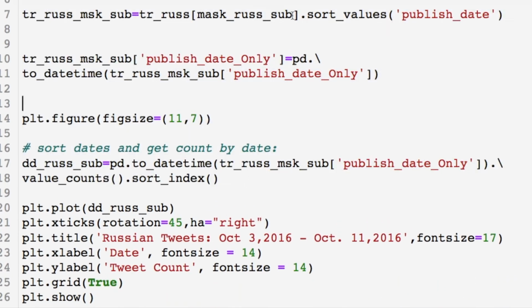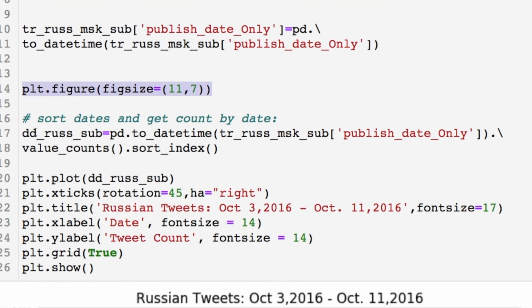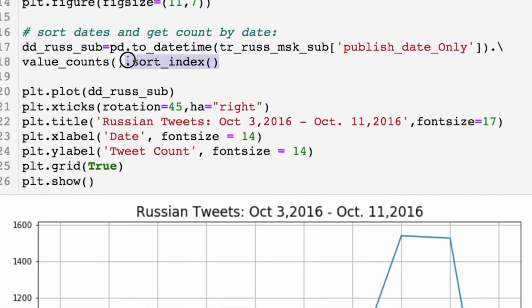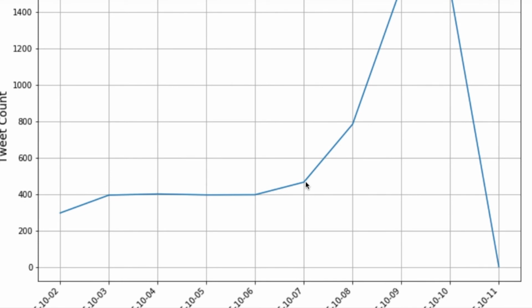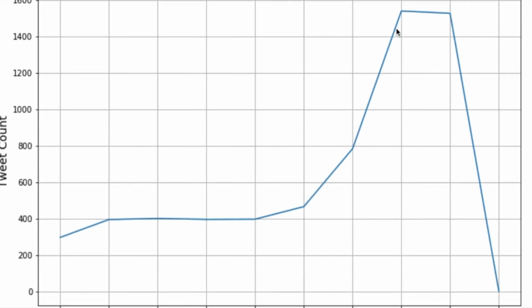Same exact thing. We take the subset dates, we sort the values of the dates, we convert it into datetime, then we start doing our formatting for our figure size, and we do the value counts of the month, day, year, and sort by the index, which is your date, and plot it off. And you notice that between the 6th and 7th, we do have a steady increase, not as much as the one we had from the English ones, but then from the 7th to the 10th, you have this really big peak. So obviously something was going on at that time.